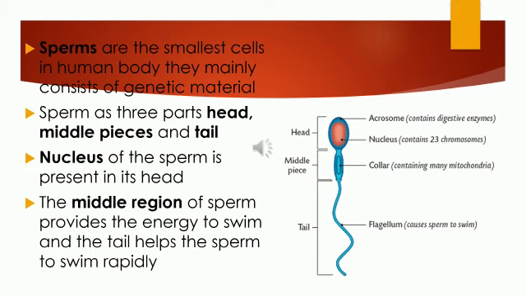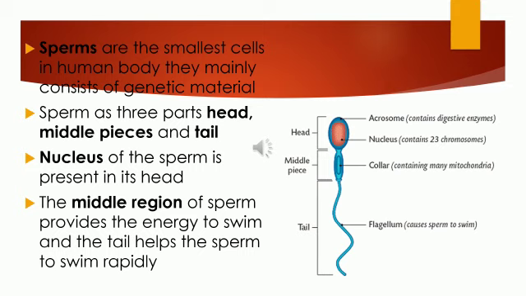So totally 46 chromosomes. 22 pairs are in somatic cells, that means in body cells, and 2 chromosomes are there in a reproductive organ. And only one chromosome will fuse with a female chromosome. That you will be studying in detail.